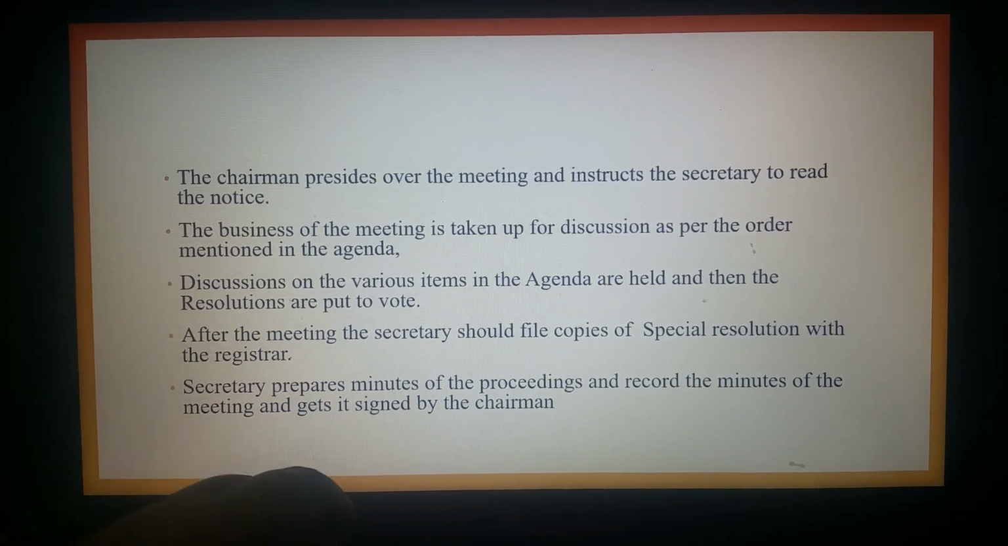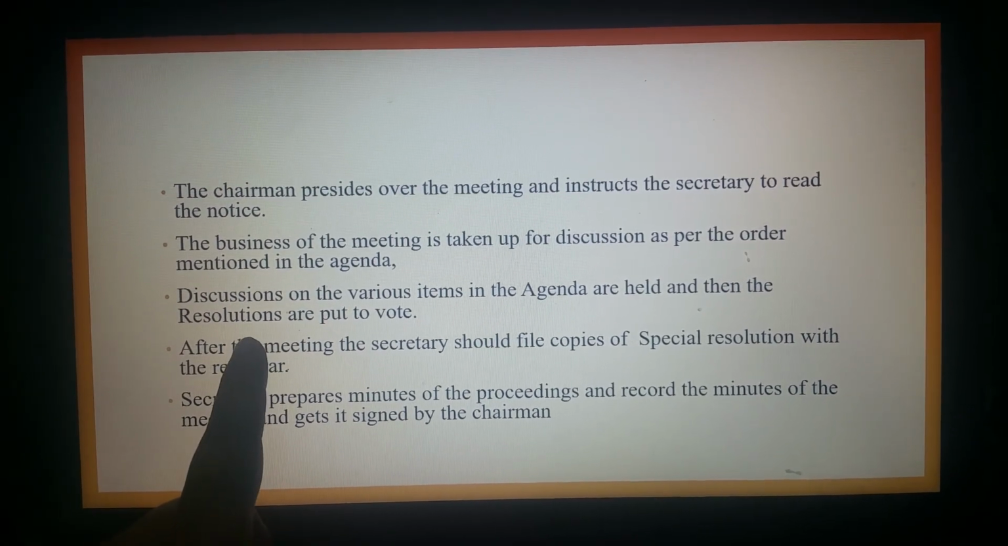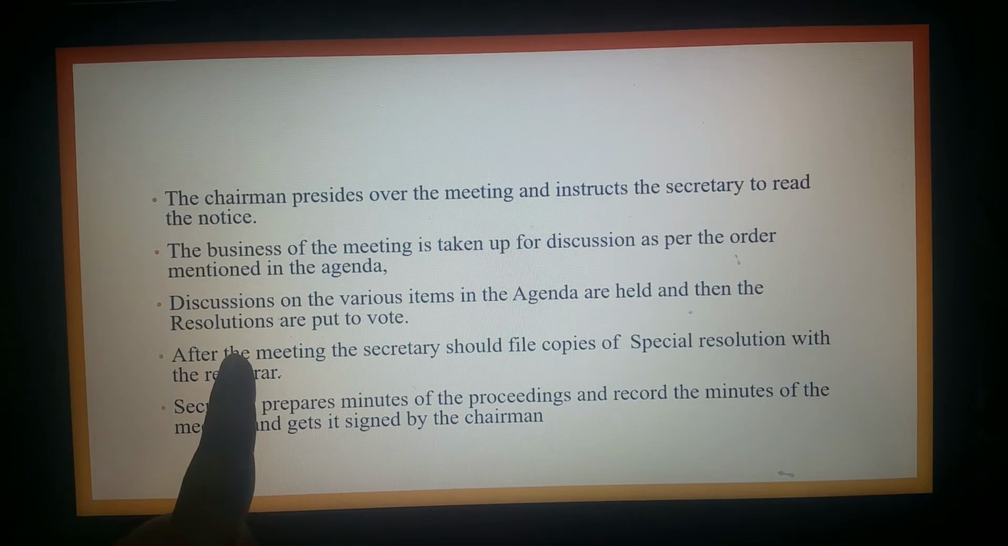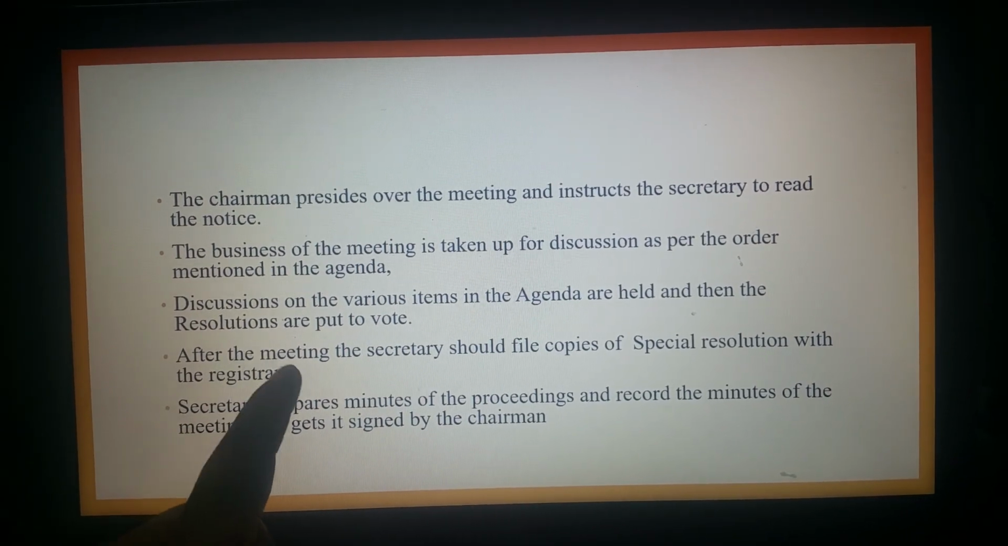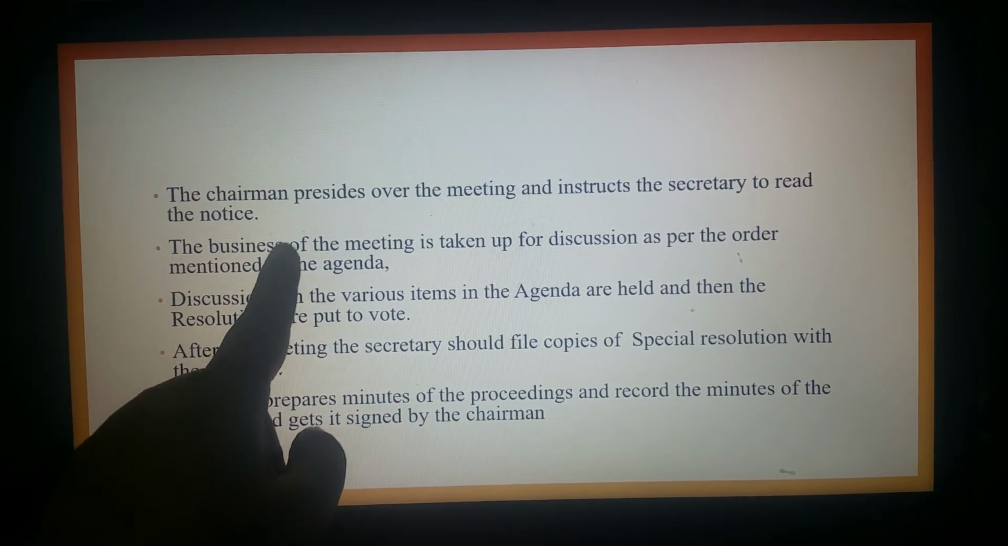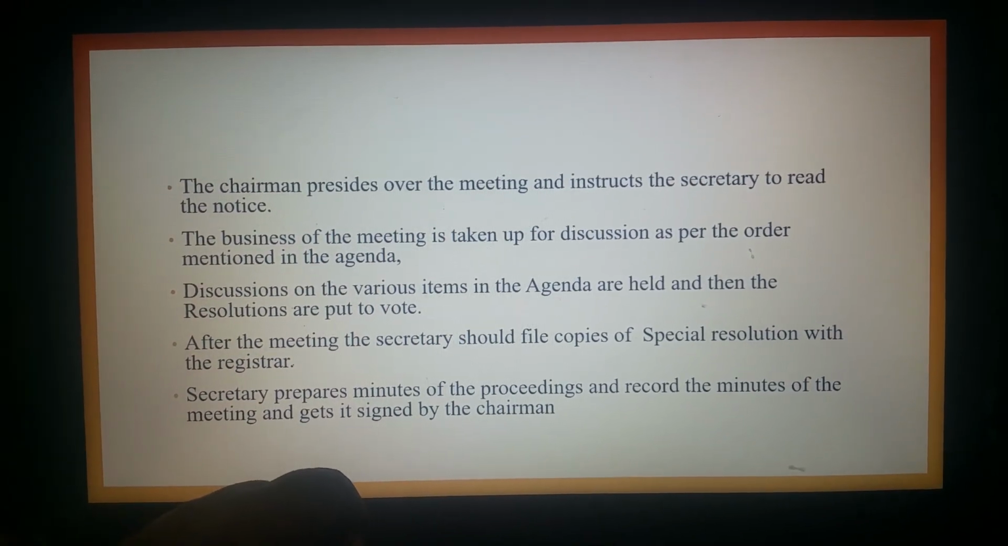The next duty of the secretary is to read the notice of the meeting on the instructions of the chairman. Then once the notice is read, the secretary should ascertain the quorum in the meeting. Only if the quorum is present can the meeting be conducted. The secretary should then assist the chairman in transacting the business of the meeting as per the items mentioned in the agenda.